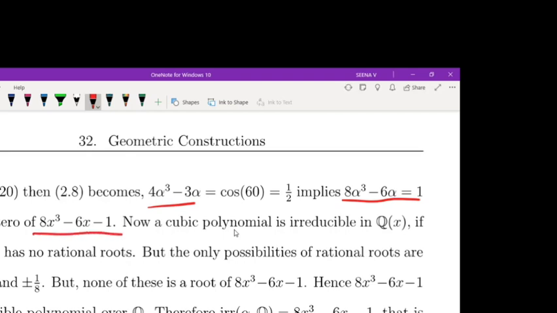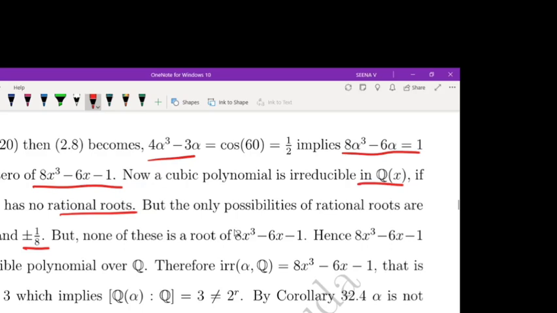Now this polynomial is irreducible in Q of x if and only if it has no rational root. But what are the only possibilities of rational roots? Plus or minus 1, plus or minus 1 by 2, plus or minus 1 by 4, plus or minus 1 by 8.